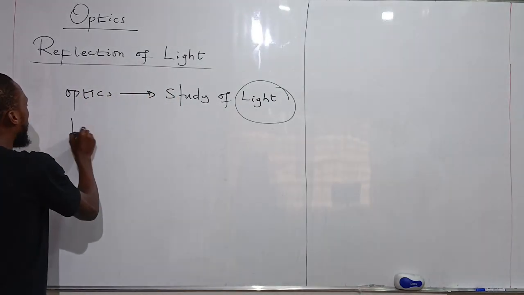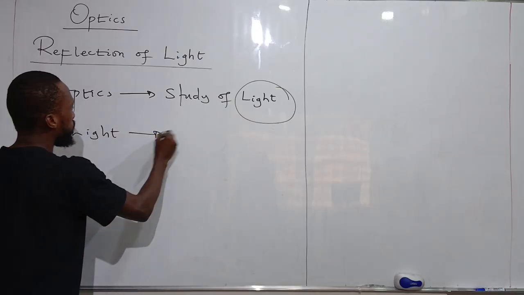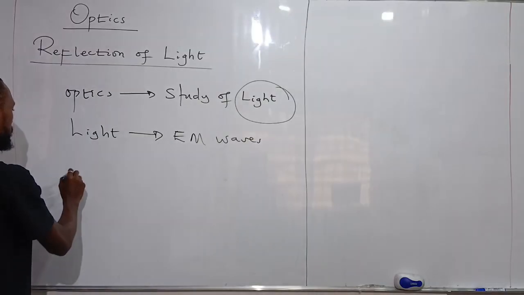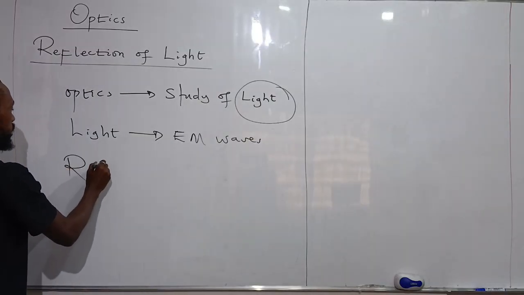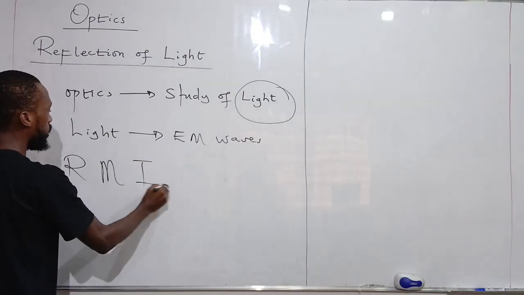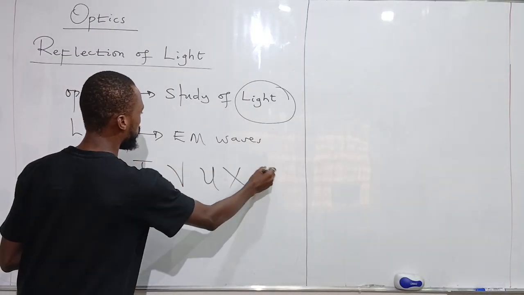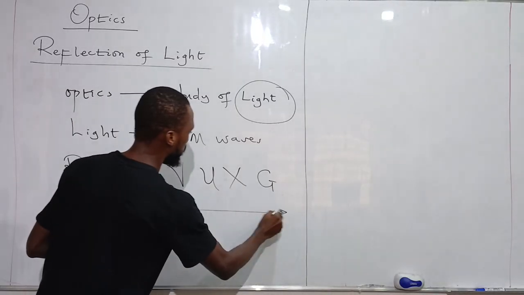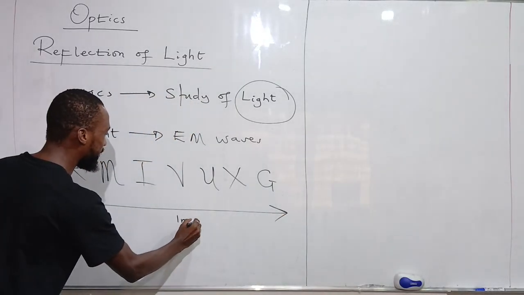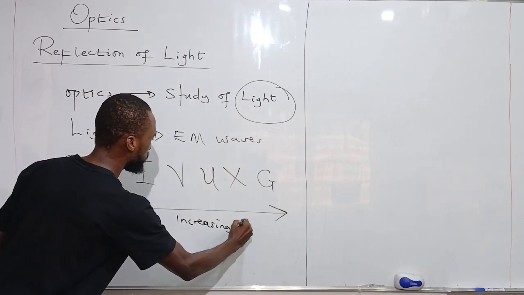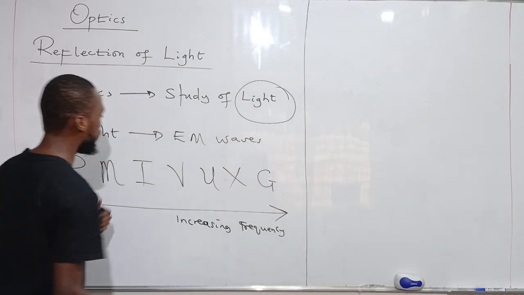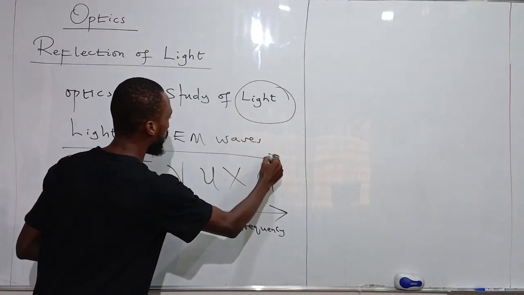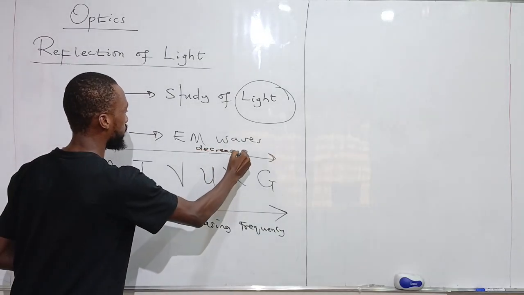When we talk about light in physics, we need to talk about the electromagnetic waves. And what are the electromagnetic waves? If I remember, the spectrum is given as the radio wave, the microwave, infrared, visible, X-ray, and gamma ray. This is the electromagnetic spectrum. In this spectrum, this arrangement is in the order of increasing frequency. So all of these are electromagnetic waves, and this is the order of increasing frequency of these waves, while this is the order of decreasing wavelength.